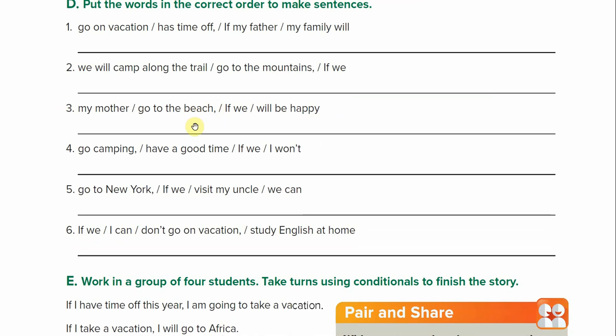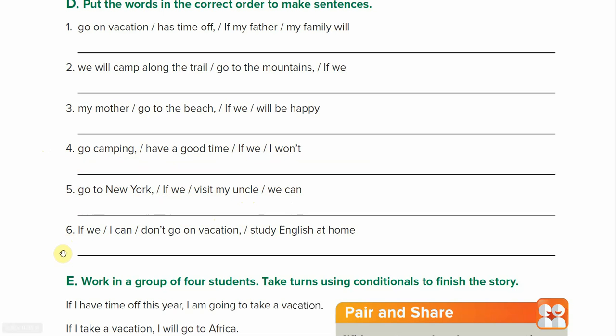Number 3, if we go to the beach, my mother will be happy. All right, good. Number 4, if we go camping, I won't have a good time. Number 5, if we go to New York, we can visit my uncle.